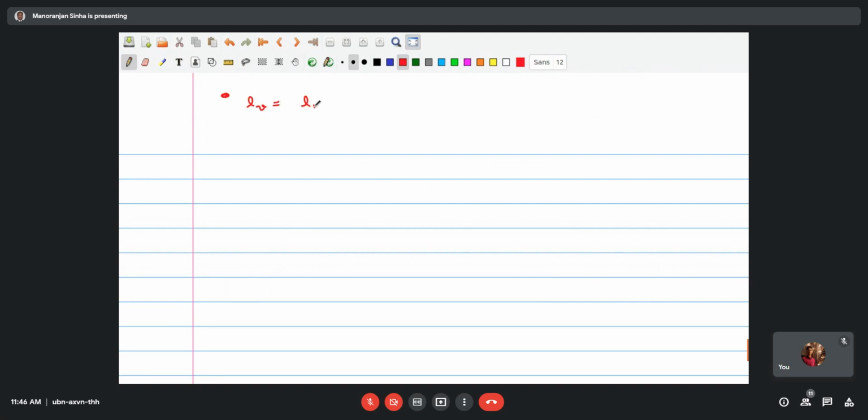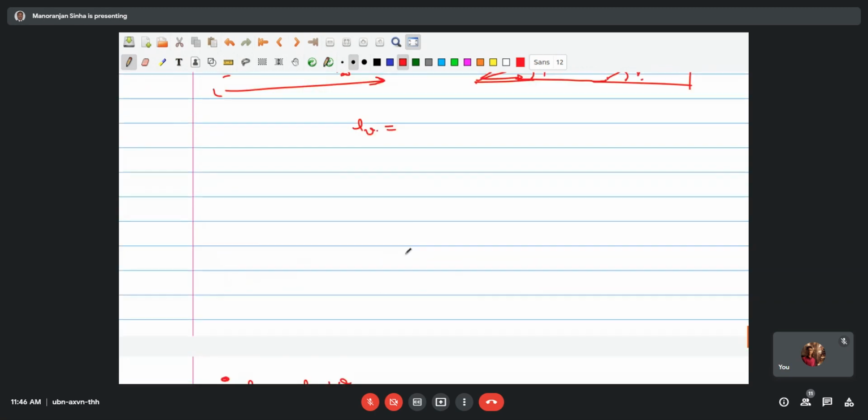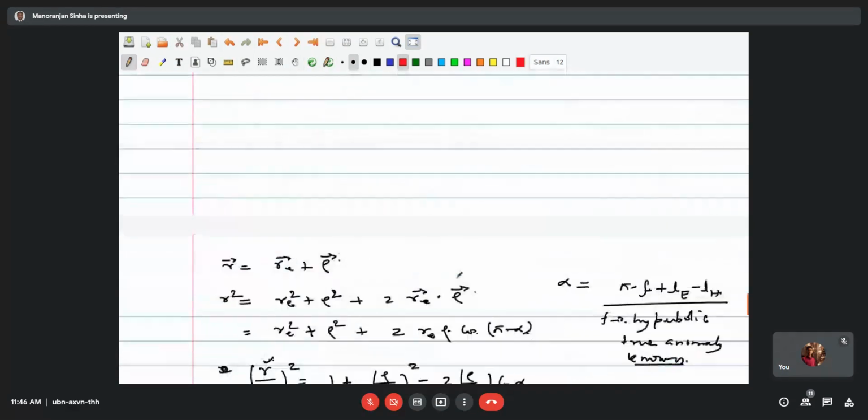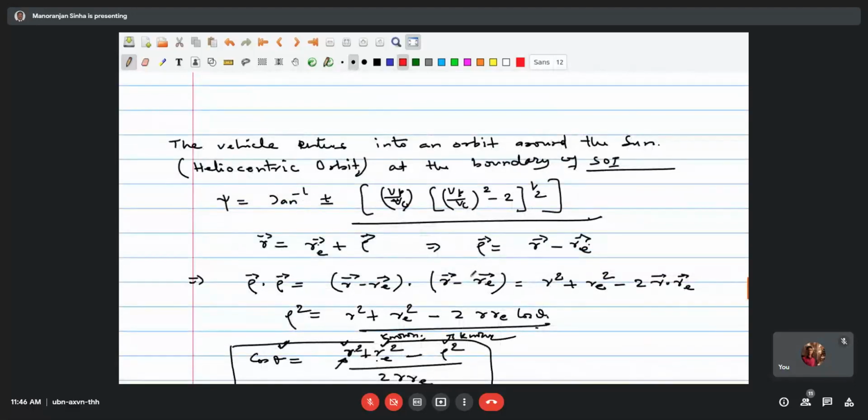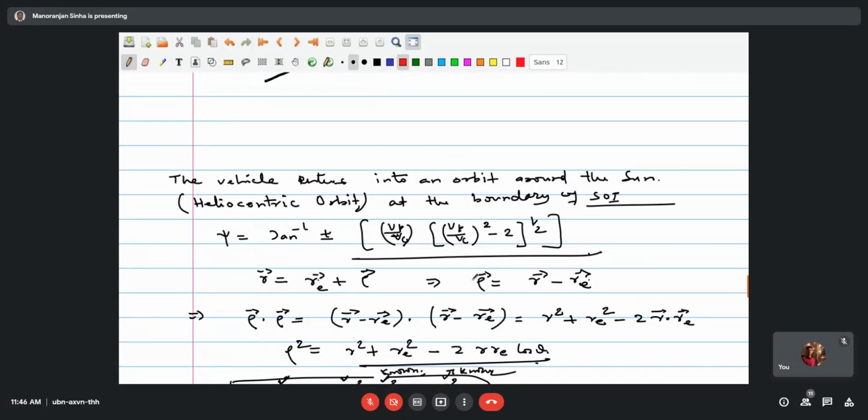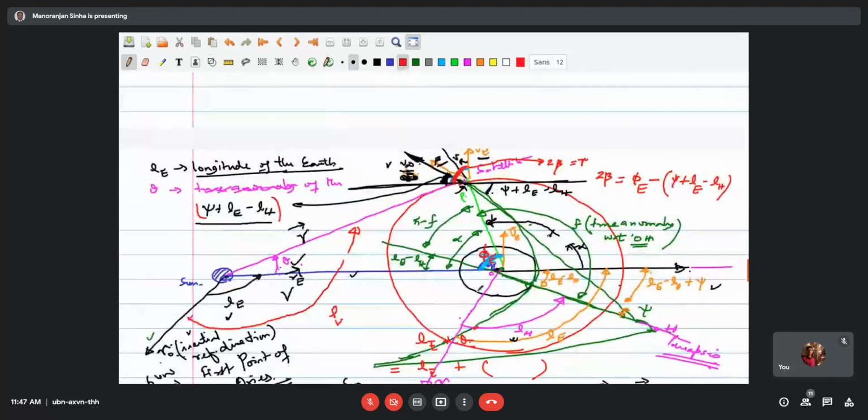We have LV equal to LU plus theta. So in the figure here, we should also remove this part, not the beta, this is simply... So the whole thing has got painted here.